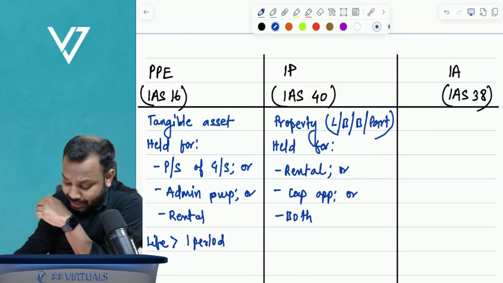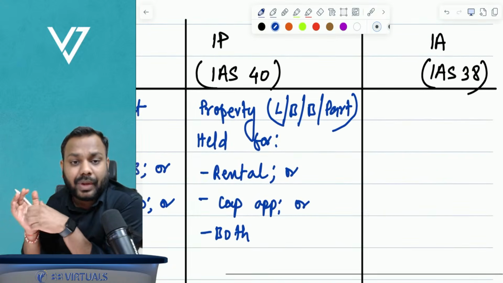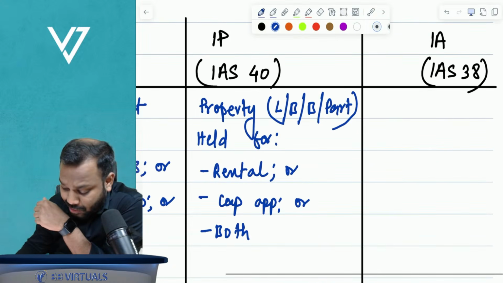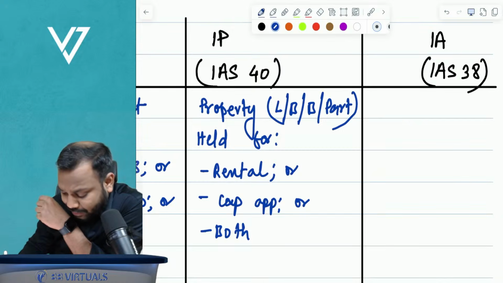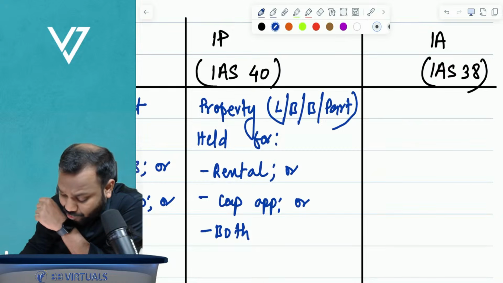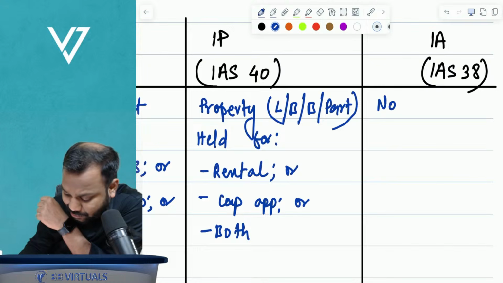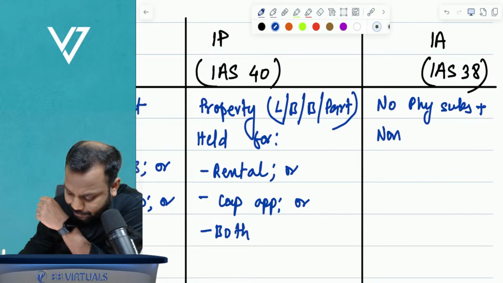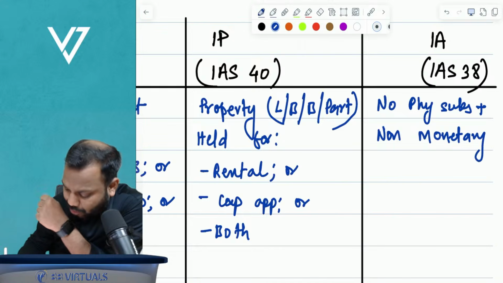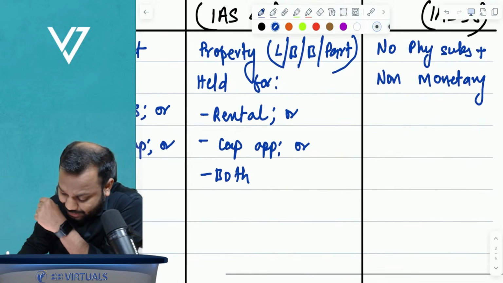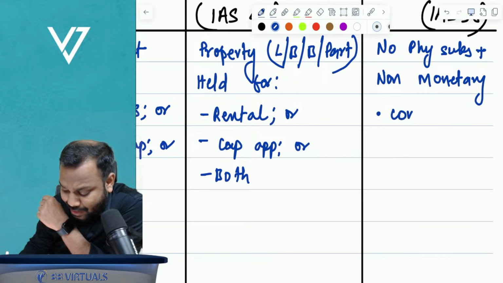Now, what is the meaning of intangible assets? An intangible asset basically means any asset which does not have any physical substance, plus it is non-monetary, and which satisfies three criteria.